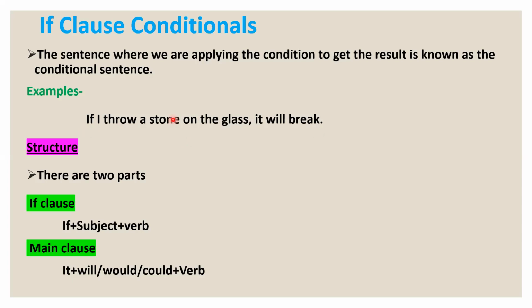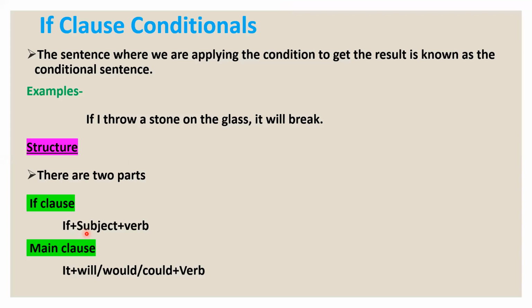And let's see the structure of a conditional sentence. Conditional sentences are of two parts. First one is the if clause and the rest part is the main clause. Then what is there in the if clause? In the if clause, we'll find if or when plus a subject plus a verb. That is the structure of the if clause.